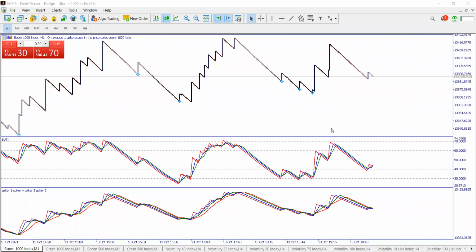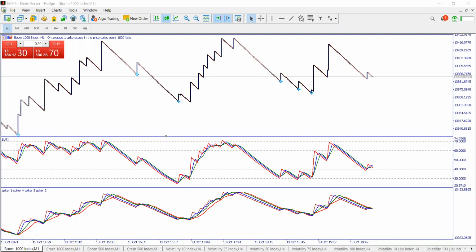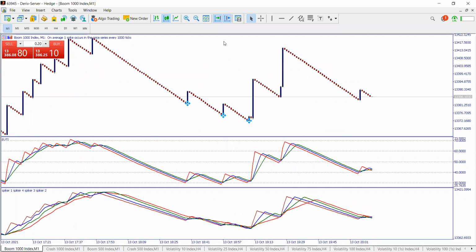So I want to teach you about boom and crash, how to use our system to trade boom and crash. Other people call them spikes. Before we trade it, you have to understand the nature of our pair. And for us to understand the nature of our pair, we come on M1. When I say M1, I mean on 1 minute time frame.